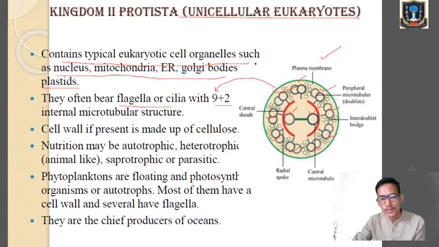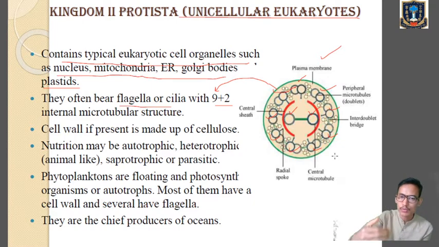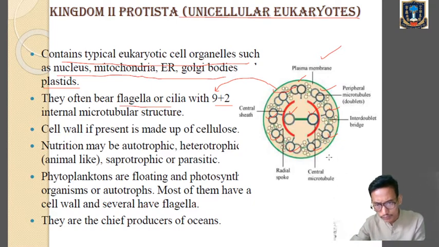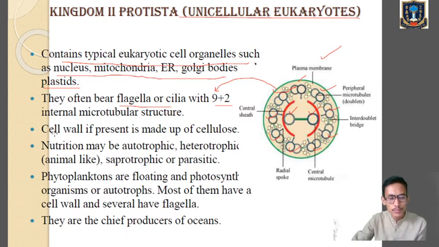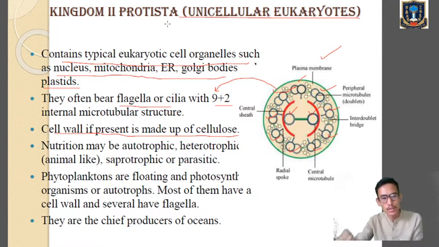And you can see over here in the diagram, this one we will do in detail when we go through the kingdom Protista. But look over here, each of the microtubules are connected with one another by the help of interdoublet bridge. Okay, we'll discuss it afterwards. Now, cell wall, if present, is made up of cellulose. So I can remember, in case of monerans, it was made up of peptidoglycans. But in case of Protista, cell wall, if present, is made up of cellulose.